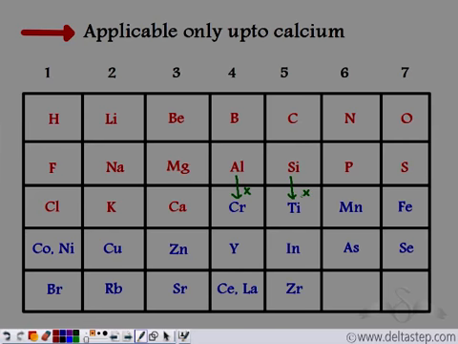So after calcium, the law of octaves, that is the properties of the eighth element repeating after the starting element, failed. These elements do not show the same properties as the starting element. So all the remaining elements after calcium fail to be accommodated in Newlands' law of octaves. Hence, the law of octaves is discarded.